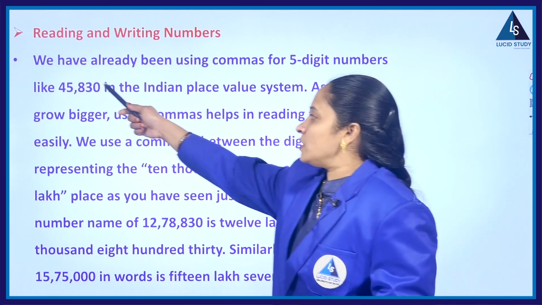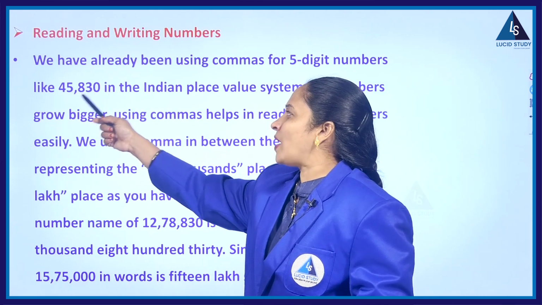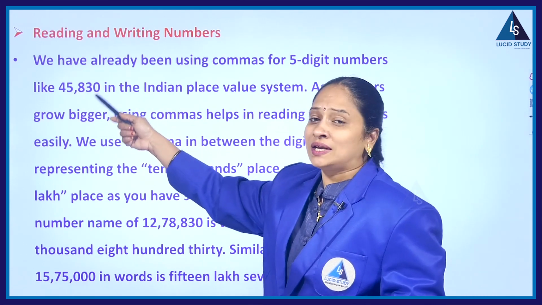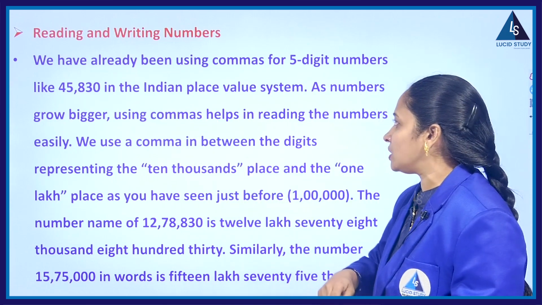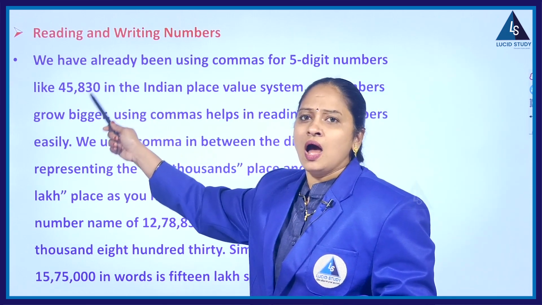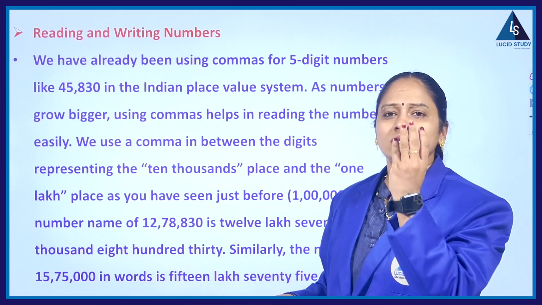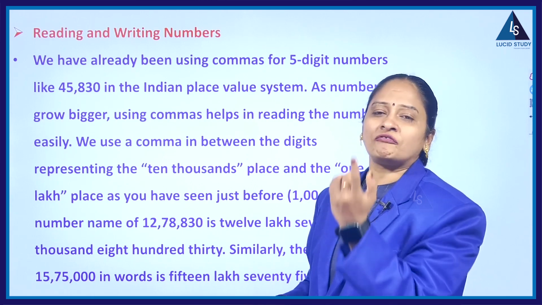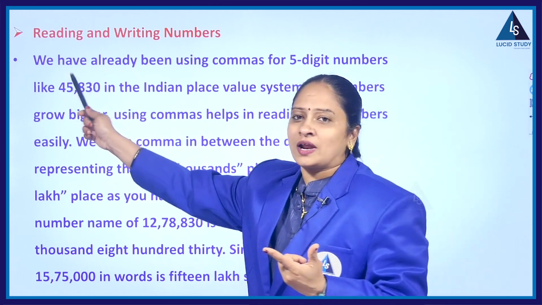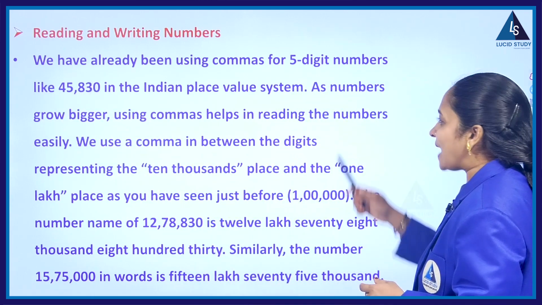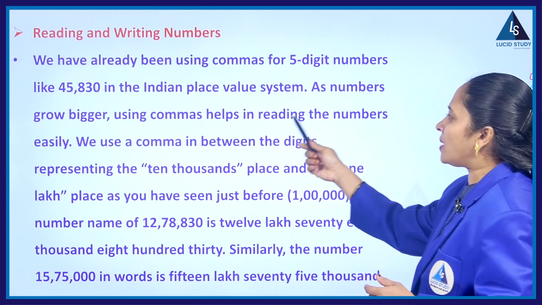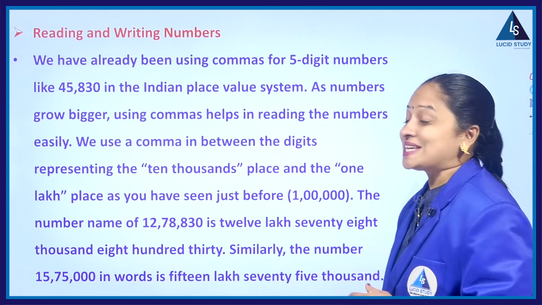For example, if I have a 5-digit number 45830, and I want to write the number in the Indian system of numeration, you have to place the comma after 3 places, that is ones, tens, hundreds. After that, we will place a comma for every 2 place values. As numbers grow bigger, using commas helps in reading the numbers easily.